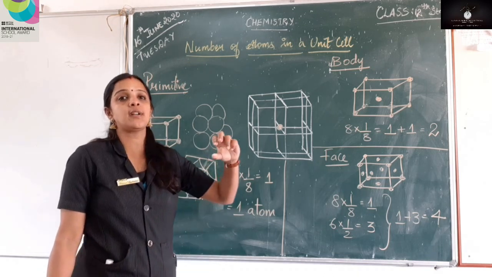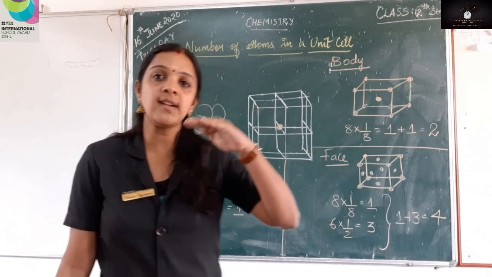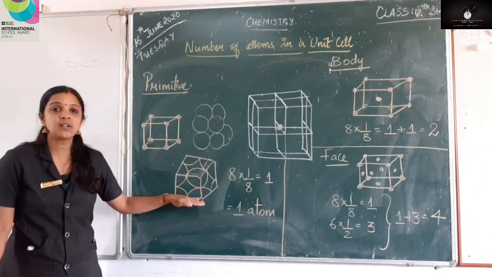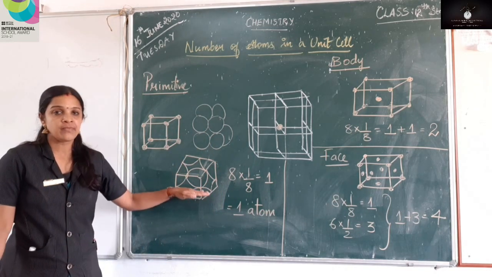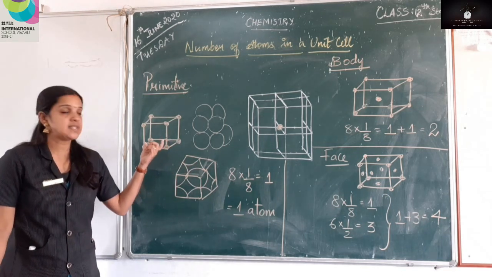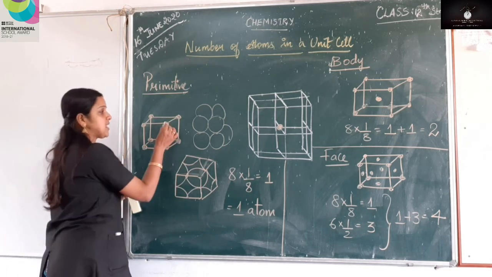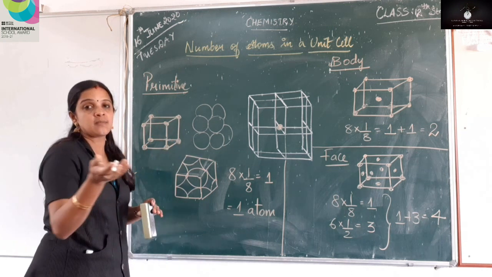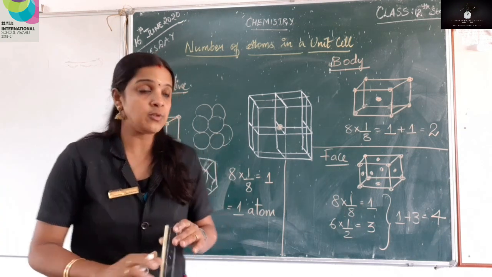Now much more important, to be more specific, you can relate it to two important structures. Out of this, the third one, we normally don't draw. We draw a simple unit cell like this, where you can see these are the lattice points which are occupied either by an atom or an ion or a molecule.